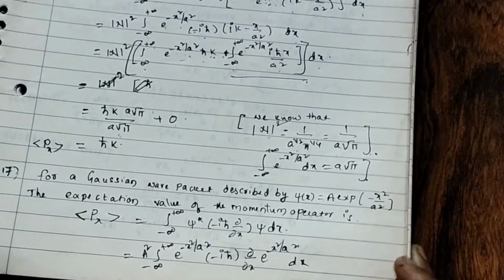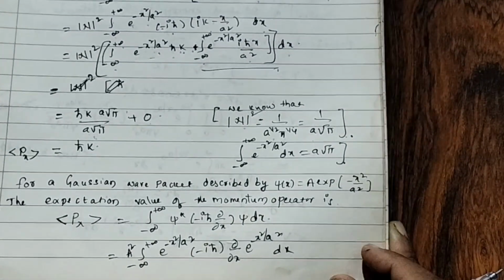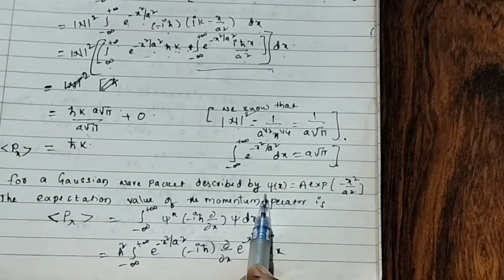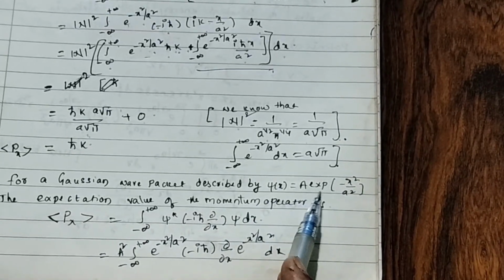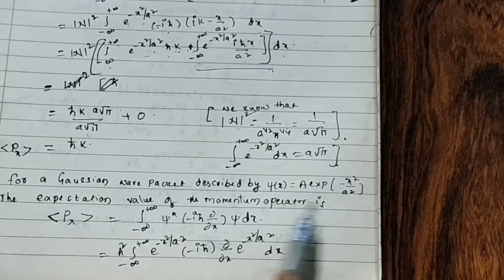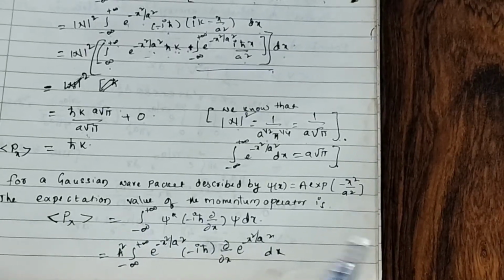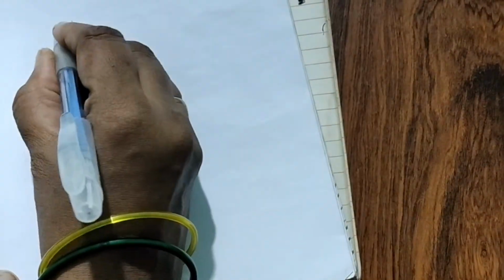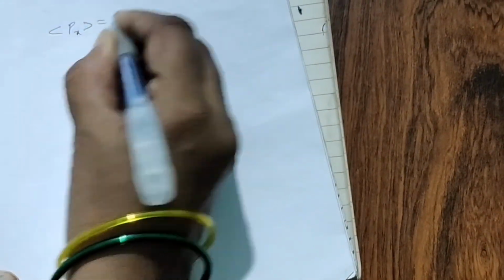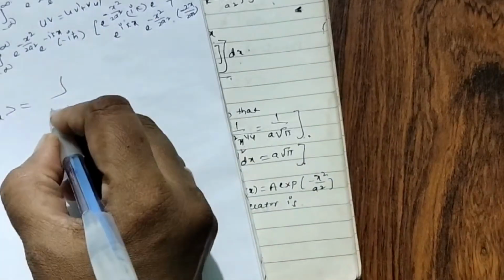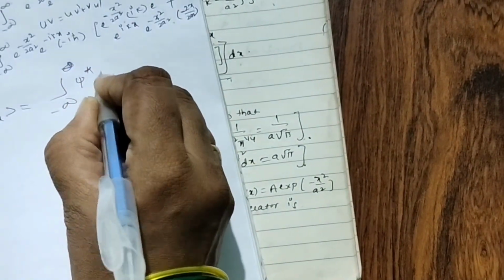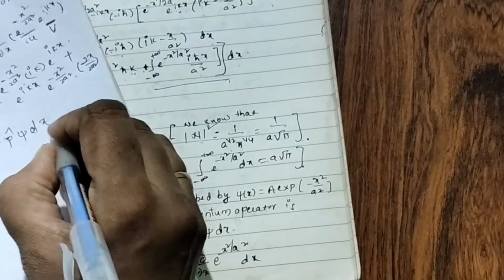Now the next question. For a Gaussian wave packet described by function psi of x is equal to a e to the power of minus x square by a square, the expectation value of momentum operator. Again, momentum operator he gave. What we will write? Minus infinity to plus infinity psi star, momentum operator, psi dx we will write.